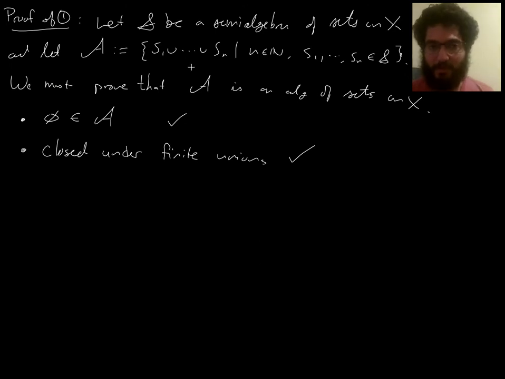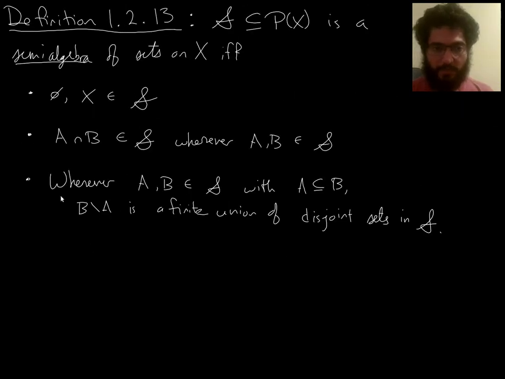So if you take a finite union of finite unions of things in S, then by just moving parentheses around, you can see that that is a finite union of things in S. All right, then what's left is closure under complements, and that's what's going to take work. And that's where you're going to see why you have this funky third bullet point here in the definition of semialgebra. It's just whatever was needed to make this part of the proof that we're about to do end up working.